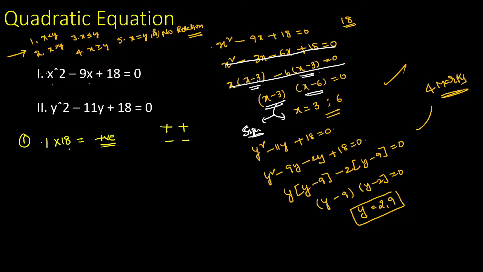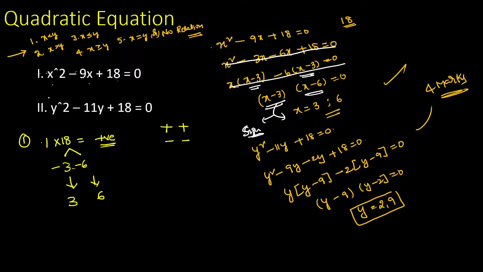Now I focus on the prime factorization of 18. 18 can be written as 9 into 2. If you add or subtract them, you never get 9 as a resultant, so eliminate it. The perfect way is to consider 3 and 6. Plus 3 plus 6 gives plus 9, but here the value is negative. That's why the perfect factors are minus 3 and minus 6. Now, for the final answer, change their signs: the final factors are exactly plus 3 and plus 6.